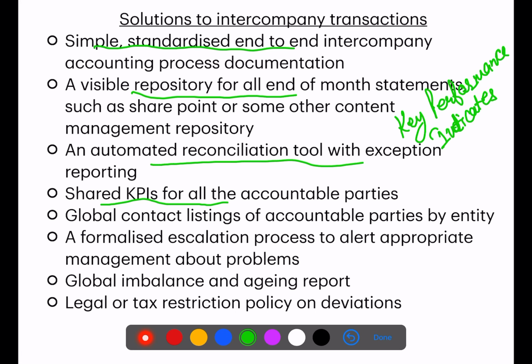Global contact listing of accountable parties by entity, and a formalized escalation process to alert appropriate management about the problems. We should inform them if there is a problem. Global imbalance and aging report. Global imbalance here means, suppose we have an entity outside India. Suppose one parent company is residing in the US and subsidiary companies in India. We are recording transactions here in rupees, and the parent company in the US is recording transactions in dollars. So we have to find a solution for that. Legal or tax restriction policy on deviations. So these are the solutions for intercompany reconciliations.